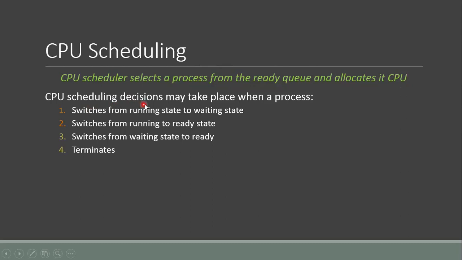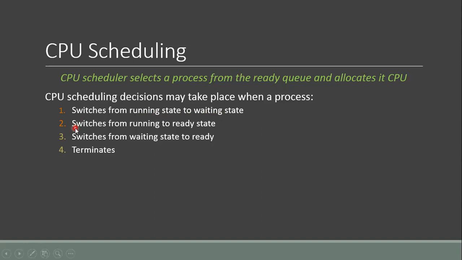CPU scheduling decisions may take place when a process makes the following transitions. The first transition is when a process switches from the running state to the waiting state. Whenever a process makes a transition from the running state to the waiting state, the CPU scheduler will select another process for execution.